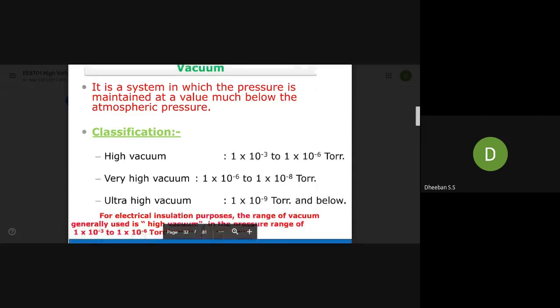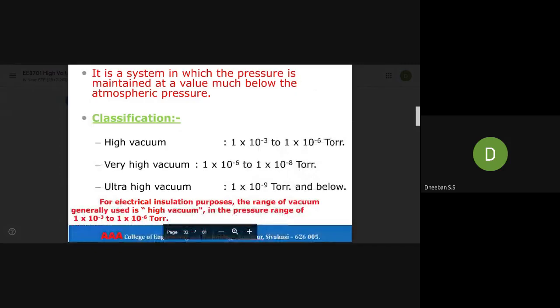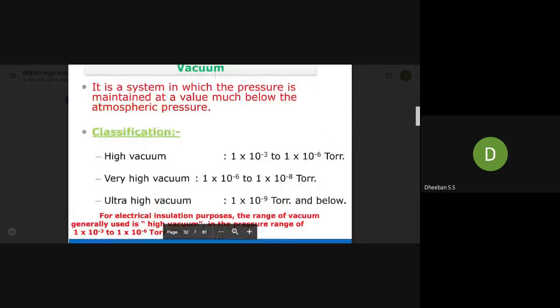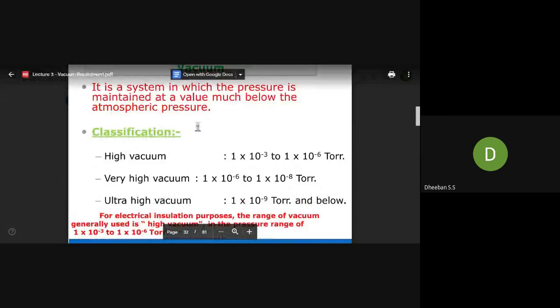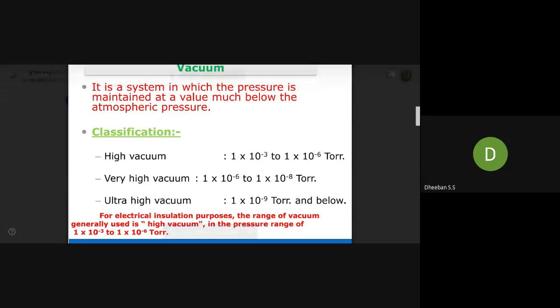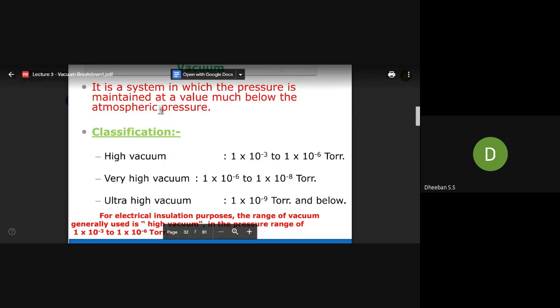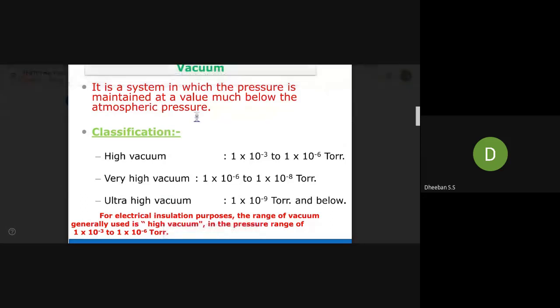The value will be less than the atmospheric pressure, then you can say the place is a vacuum. In general, the amount of air in the vacuum space will be very minimum. Vacuum is also related to a medium, but the pressure will be very low and the amount of air will be very less in the vacuum place.